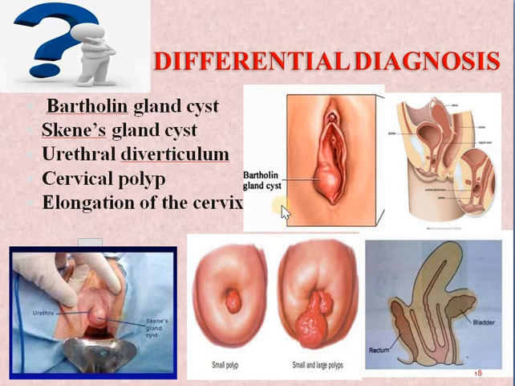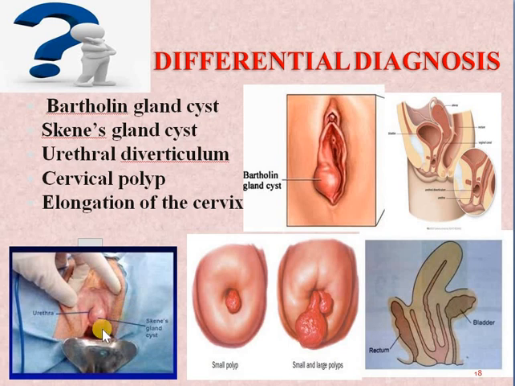So how we'll see if there is a case of Bartholin gland cyst. If you see a Bartholin gland cyst or any cyst formation in the labia majora, you may get it confused with the prolapse, but if you closely examine, it is just in the labia majora, it's not in the vaginal wall. And that also will be on the lateral side. So this will be Bartholin gland cyst. Second is Skene gland cyst. Skene gland cyst will be found in the anterior vaginal wall.